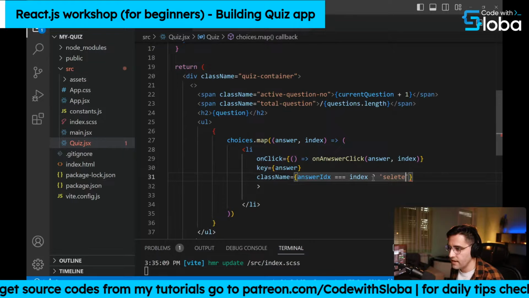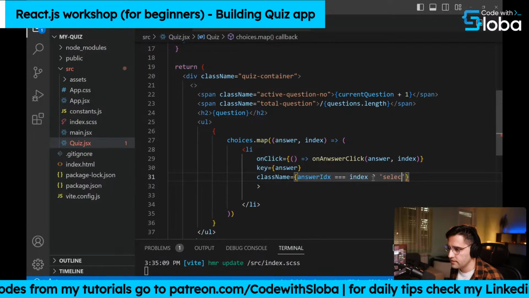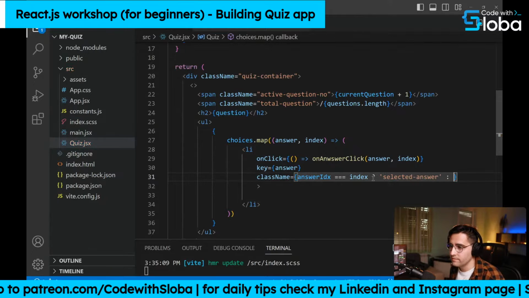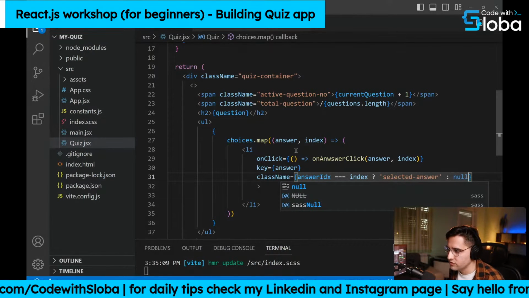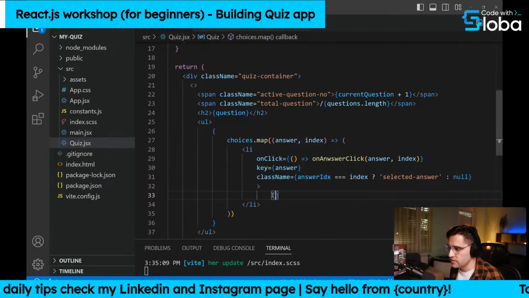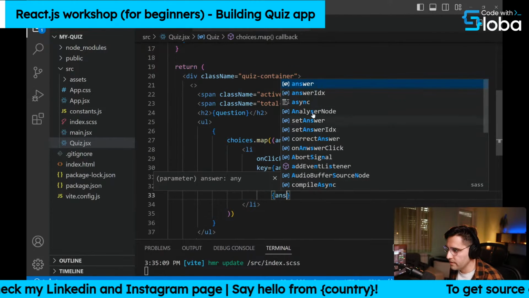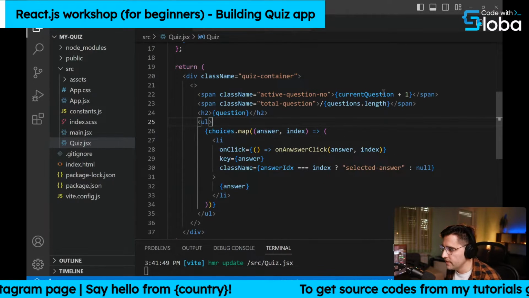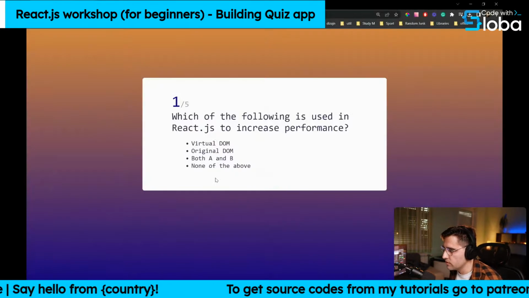So we're gonna give it a class selected-answer. Otherwise, we're not gonna render any class to it. So, like so. And don't forget that we need to render the choice inside of the list item, and we name that as the answer here. And let's save this and let's see what we have inside our array.